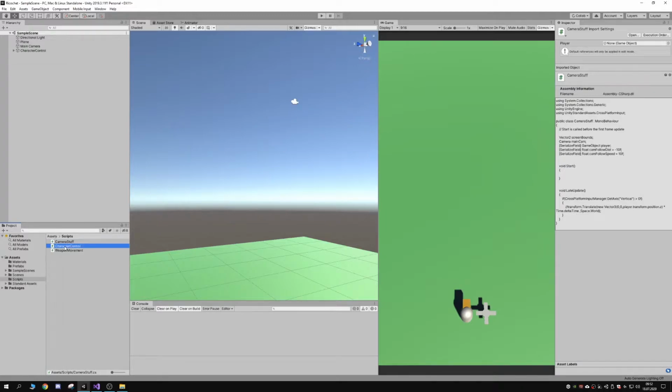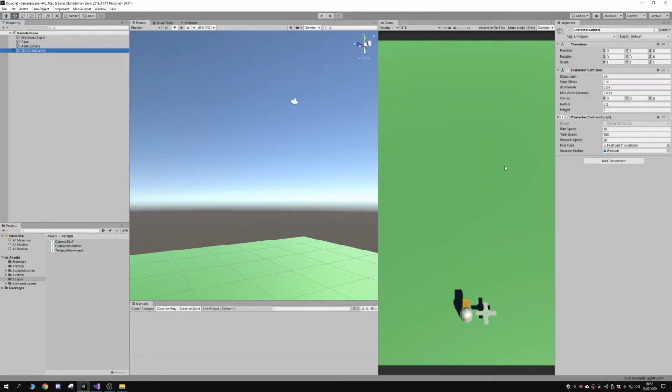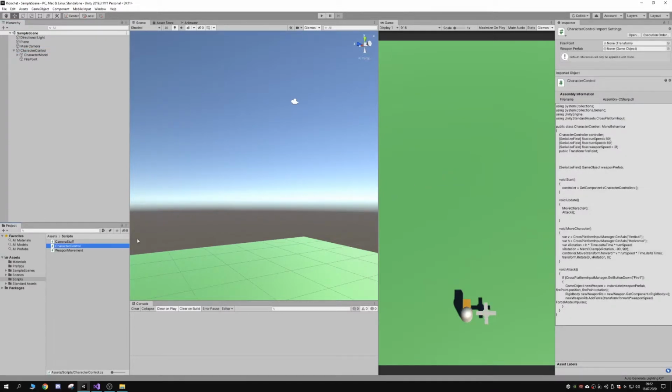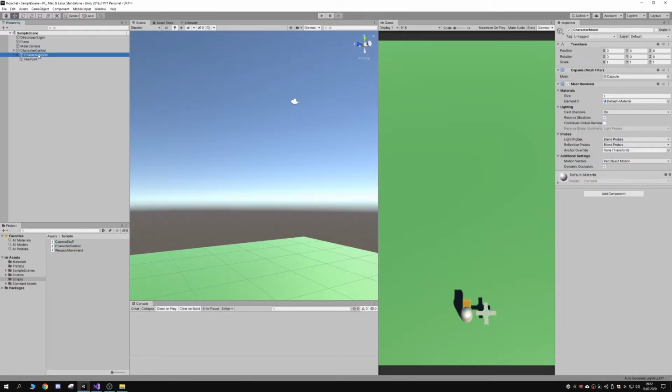We got a character control. Let's start with the character here. We got an empty game object as the base, and the empty game object has the character controller and a character control script, the script right here that I made. Underneath it, we have the character model and a fire point.